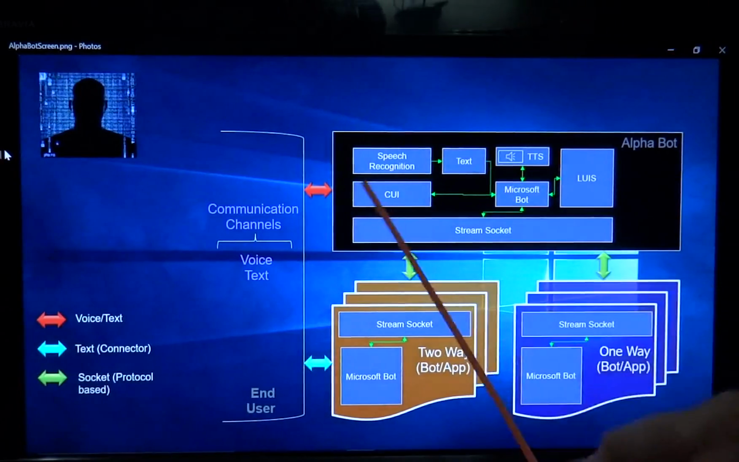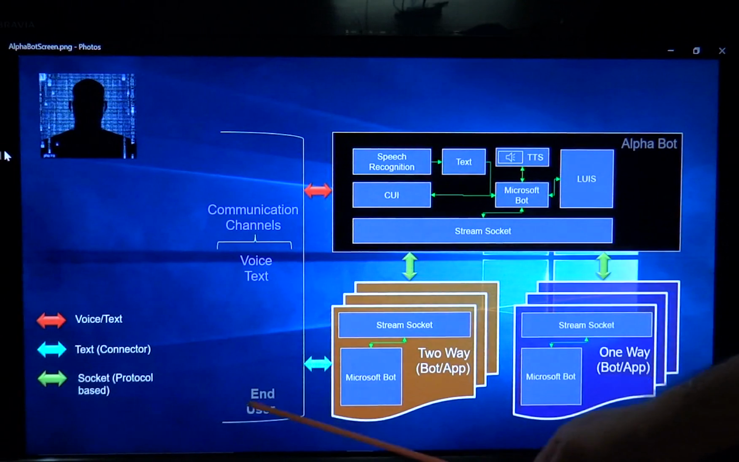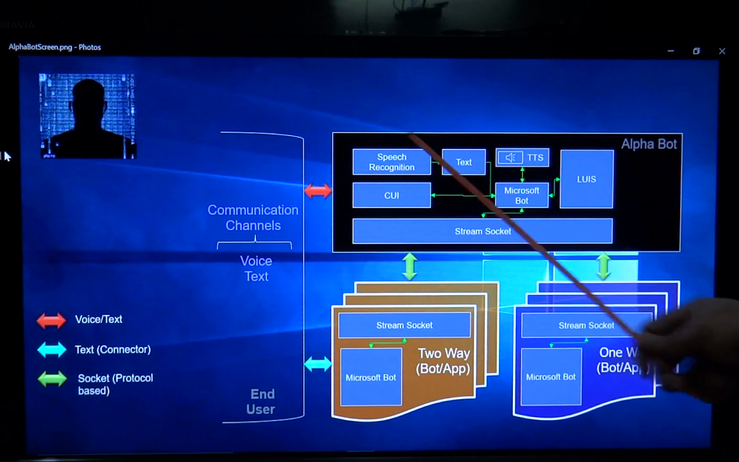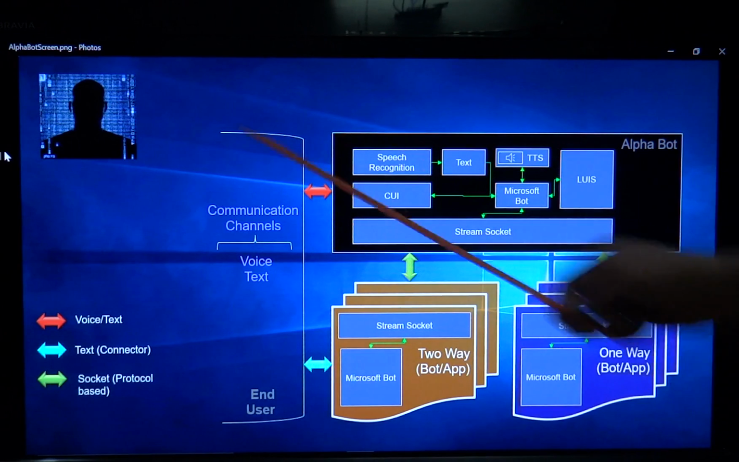This is the architecture of Whittler, the AlphaBot. These are the communication channels through which an end user can communicate. This is the main AlphaBot, and these are two types of applications which are interacting with this AlphaBot. Now I'll tell you about the end user.